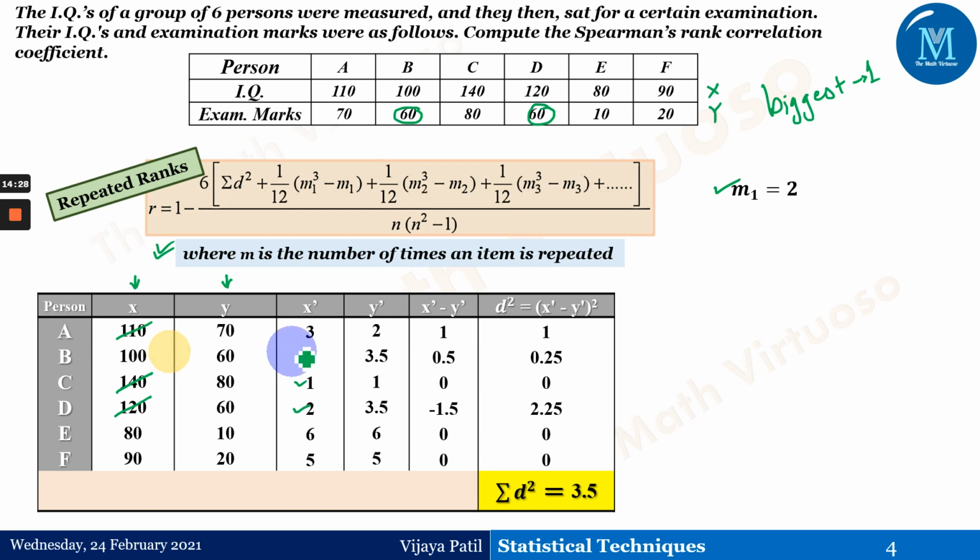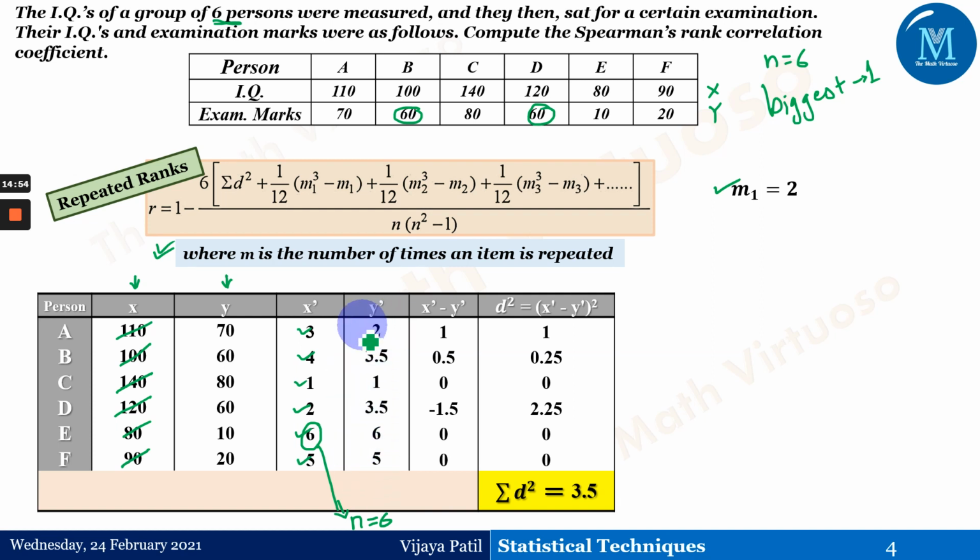The next is 110, which is third, then 100, which is fourth, then 90, which is fifth, and then 80, which is 6. This 6 is nothing but the small n, because we have the data of 6 persons, so n equals 6 in the present case.